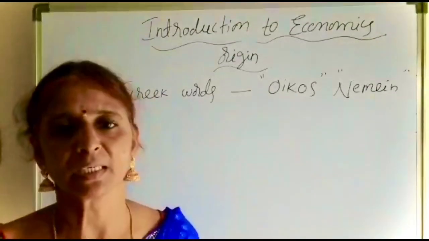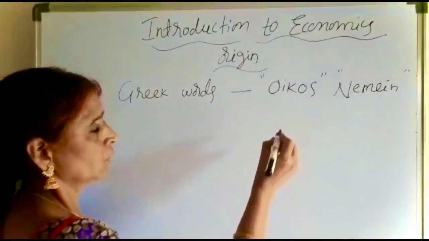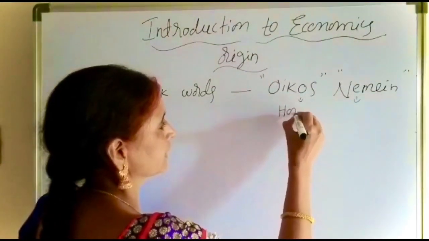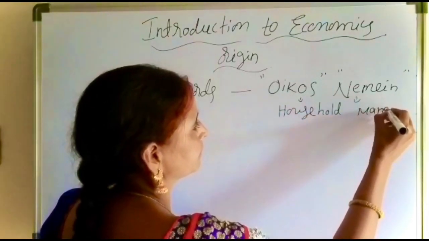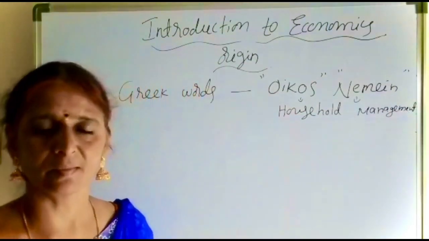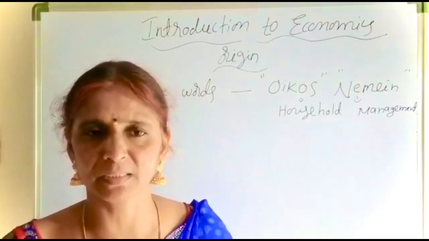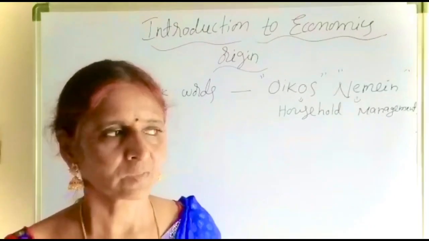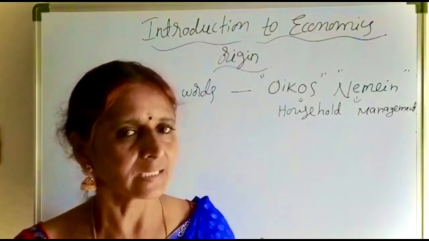So what is the meaning of these two Greek words? Okio and nimen means household management. It means economics studies about the household management. So what is the household management? What is the link between the household management and economics? Let me explain with the help of an example.